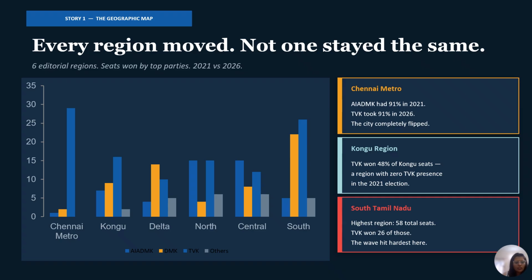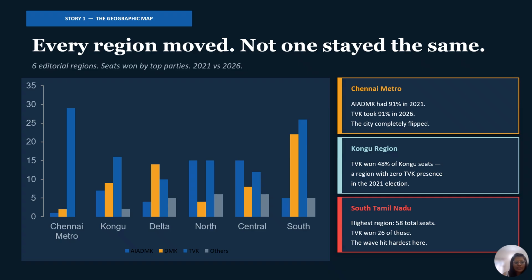So here is what the data is telling us. This wasn't selective. This wasn't one pocket of Tamil Nadu that moved. Every region shifted, just at different intensities. And now I want to show you the same story head to head. 2021 on the left side and 2026 on the right side. So that is the next slide.